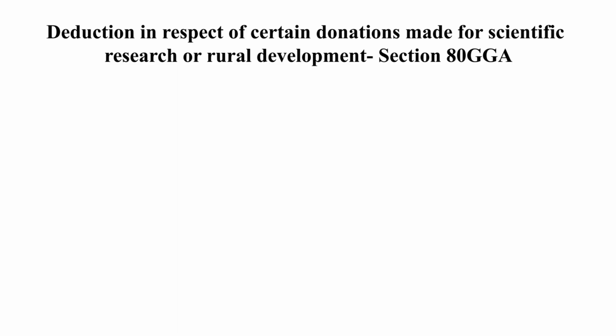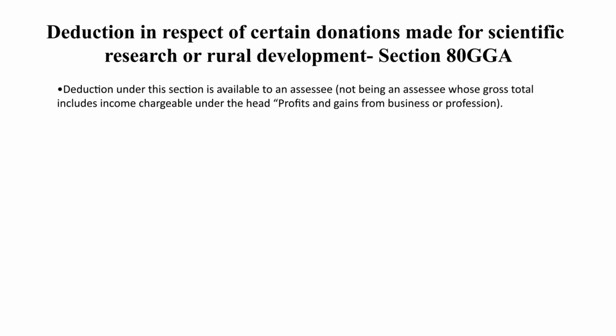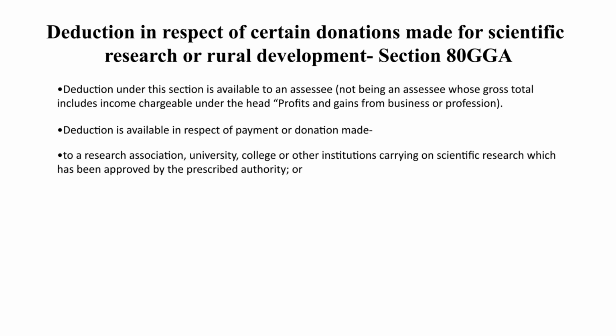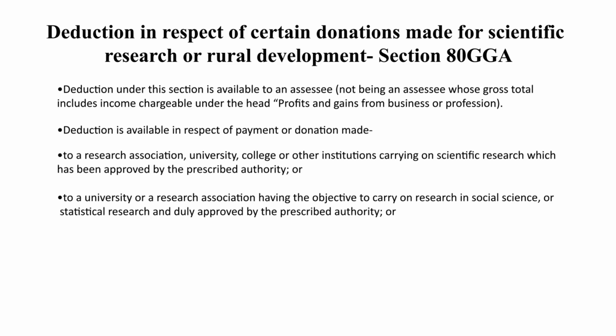The first condition is that the deduction under this section is available to an assessee whose income includes income chargeable under the head profits and gains of business or profession. Deduction is made for payment or donation to a research association, university, college, or other institution carrying on scientific research which has been approved by the prescribed authority, or to a university or research association having the objective to carry on